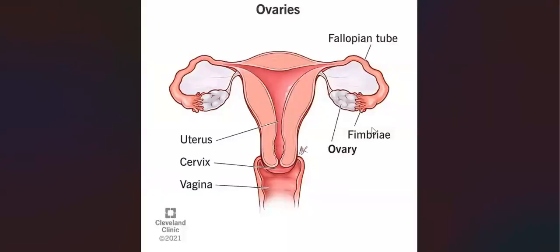This is the ovary, these are the ovaries. This is the uterus. This is the tube, the fallopian tube. This is the cervix. This is the vagina. So these are the ovaries.